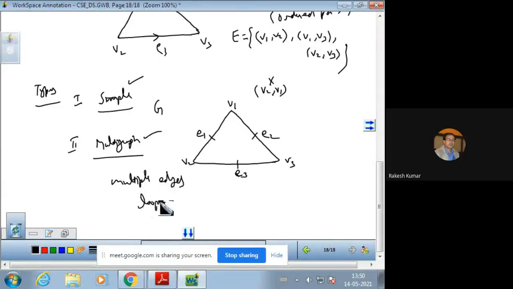Now, what is the meaning of multiple edges? अगर दो vertices के बीच में एक से ज्यादा edge हैं, like this. One edge is this, second edge is this. So this is a multi-graph. It also contains loops. Loop is also an edge. This is just like an edge also. V1 से start होकर के V1 पर ही जो finish हो, that is also an edge, and this is an edge between V1 and V1.